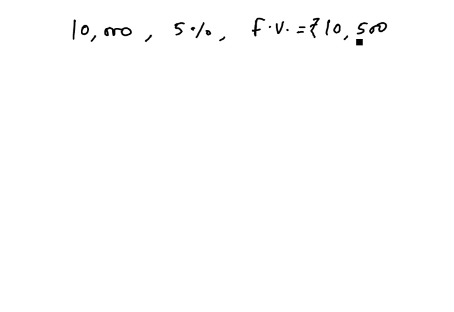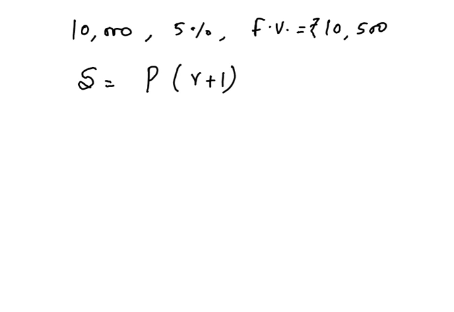The future value can be calculated by a simple formula: S equals P into 1 plus R, where S is the amount, P is the principal amount and R is the interest rate. This is how we can calculate the future value.